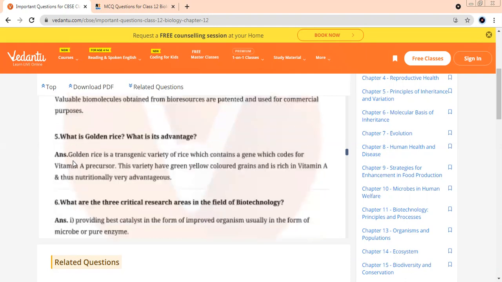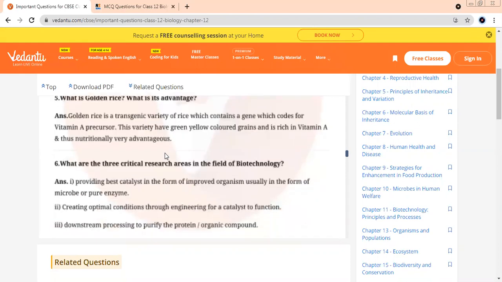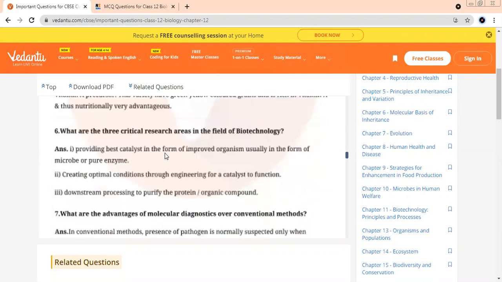See, your golden rice has come, child. You were talking about golden rice. What is golden rice? What is its advantage? This is a modified variety of rice which contains a gene for production of which vitamin? Vitamin A. This has greenish yellow colored grains. It is very rich in vitamin A. So its advantage is only that it is very rich in which vitamin? Vitamin A.